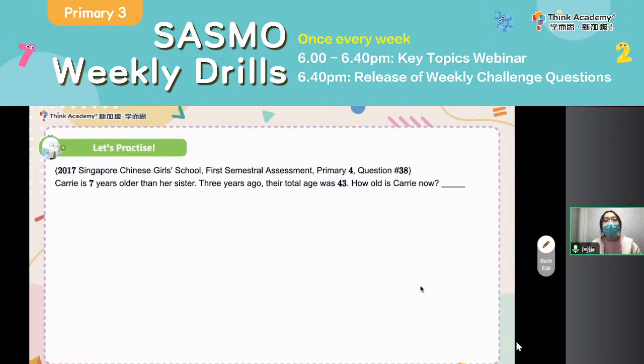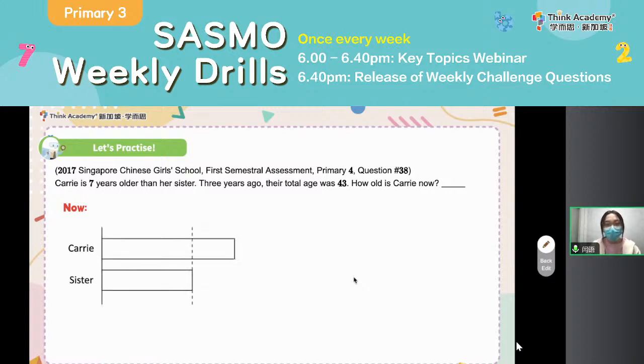Okay. So actually here, I want to show you there is another method to solve the same question. What if I just focus on their current age? Now you will see that again, for the model part, it should be very similar. The difference is always 7. But what about the sum? Can we say that the sum is still 43? Think about it. Actually, no. Why? Because 3 years ago, their total age was 43.